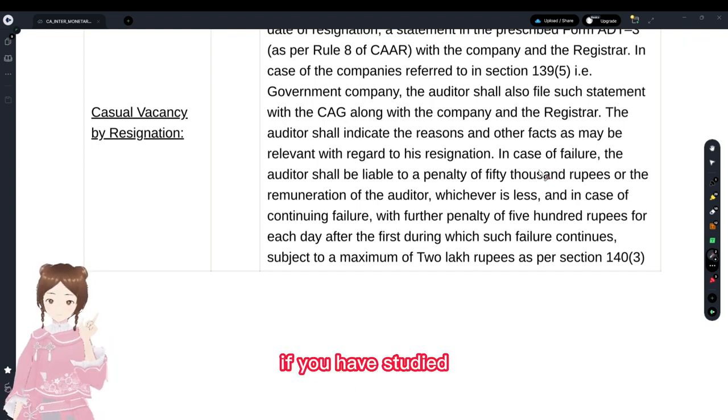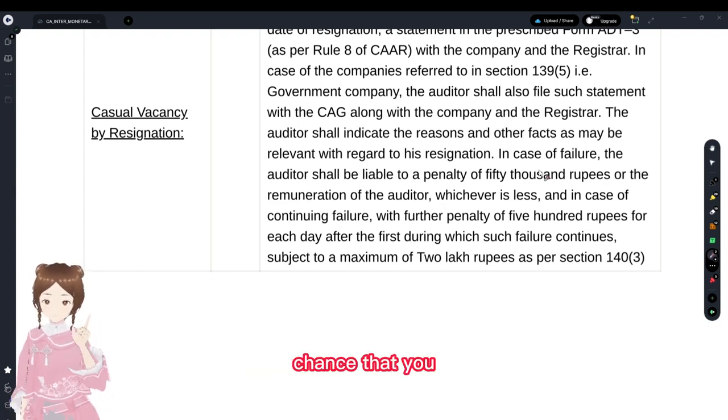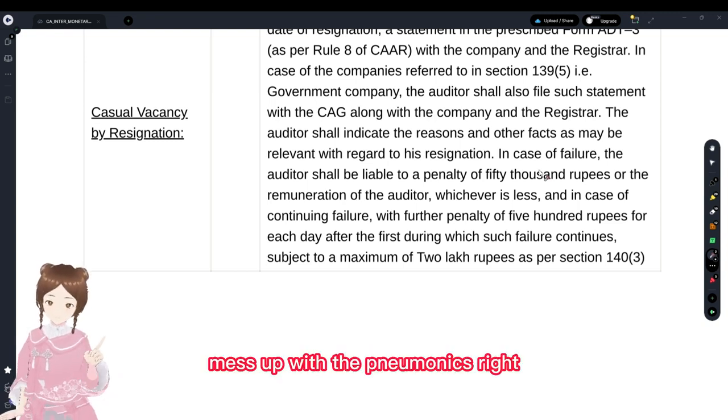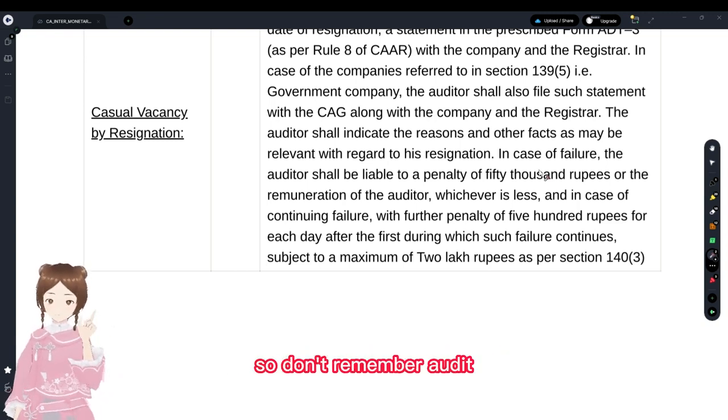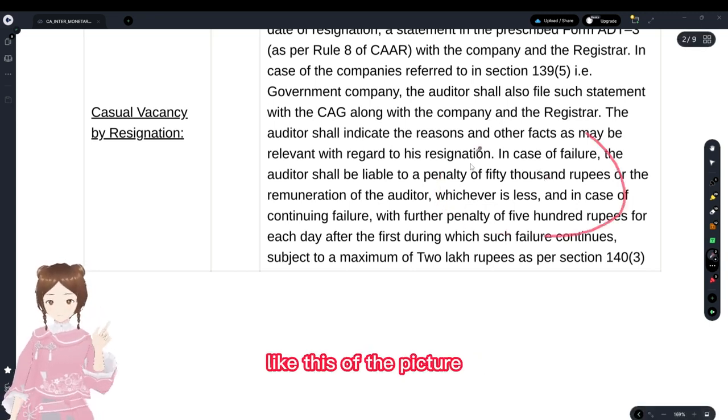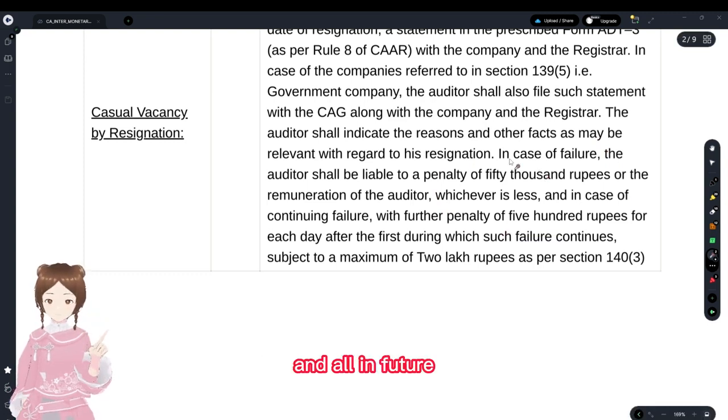So don't try to remember audit based on mnemonics. If you have studied on mnemonics, how well have you retrieved them? Mnemonics is like something you're remembering out of the box, from nowhere. There's a high chance that you would just mess up the mnemonics. So instead, put that effort into the penalties, like this, the picture memorization and all.